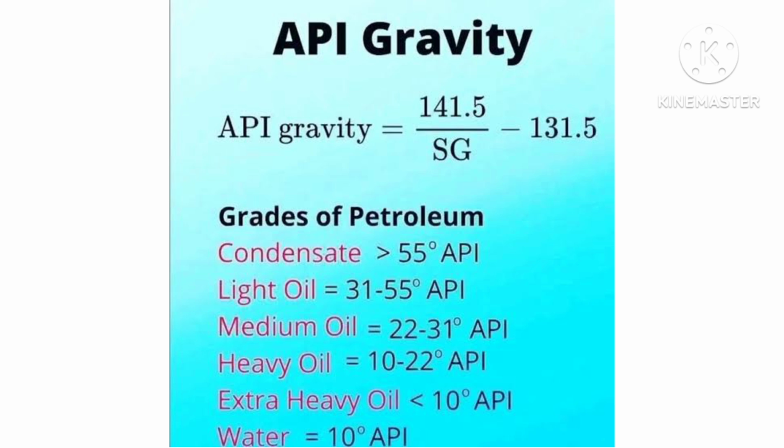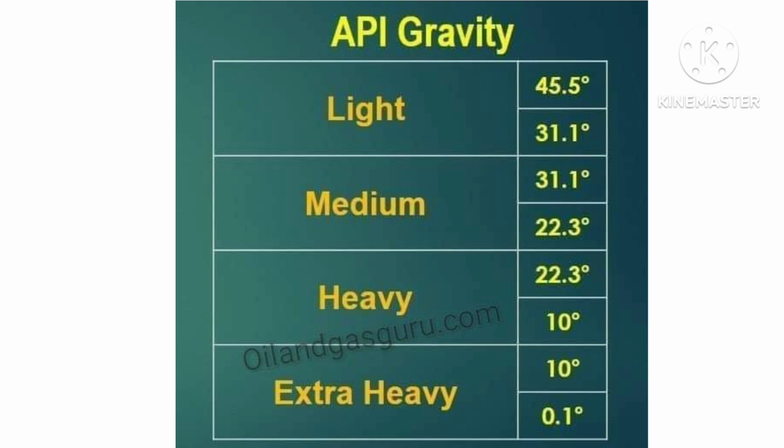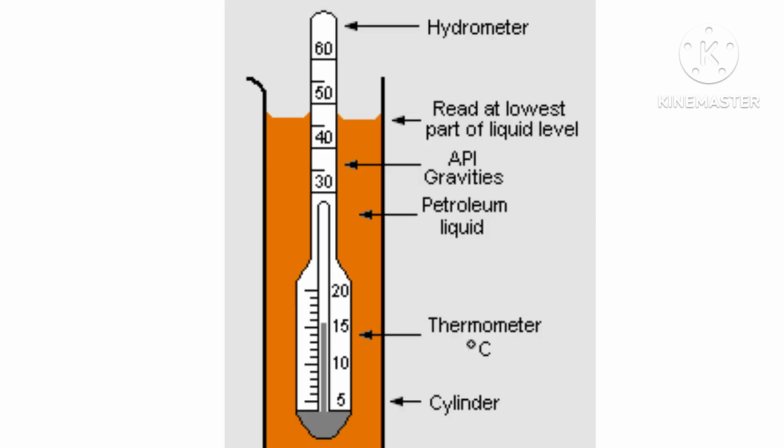Substance with specific gravity less than 1 will float on water, while substance with specific gravity greater than 1 will sink in water. API gravity of oil can be measured with the help of the following laboratory instruments. Number 1, hydrometer with graduated density scale. Number 2, measuring cylinder. And number 3, thermometer in Fahrenheit.